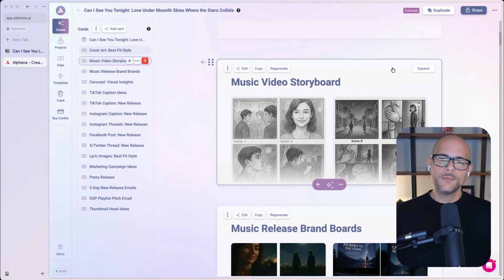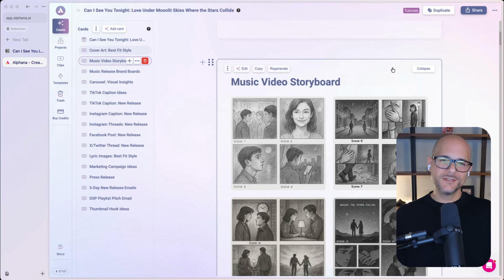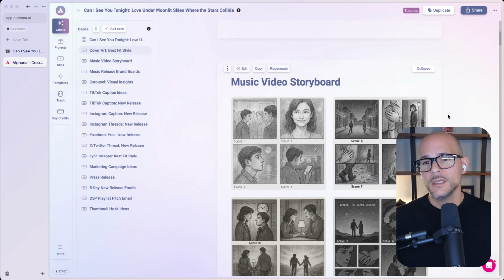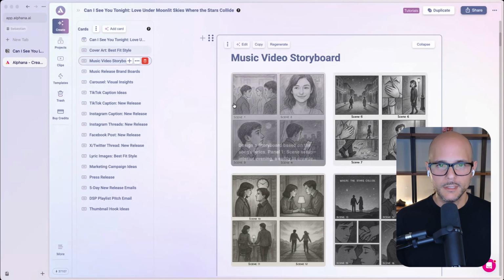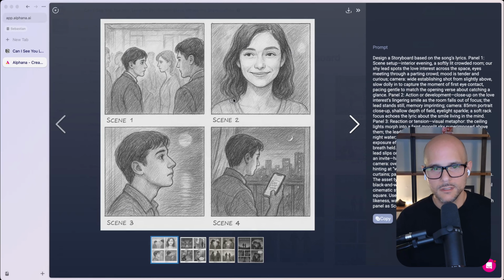Now, when you put out music, typically you want to put out a music video, right? Or create a lyric video. And so sometimes you're just trying to come up with ideas of what the different scenes may look like. And so in here, we have music video storyboarding, so it can come up with a couple ideas for what the different scenes would look like. And so if I click on these, you could see the first couple of scenes, right? It puts 4 per image, right?